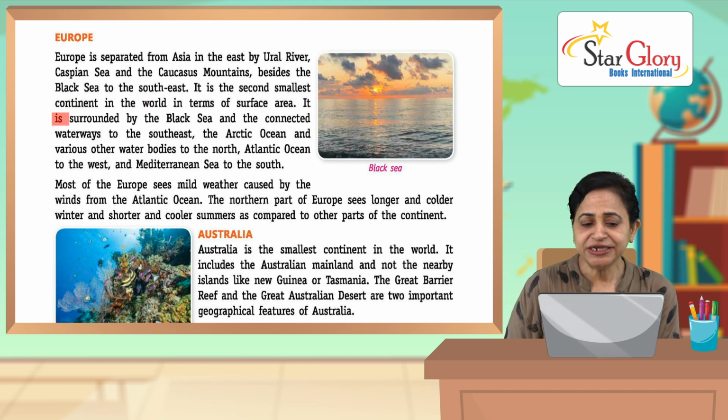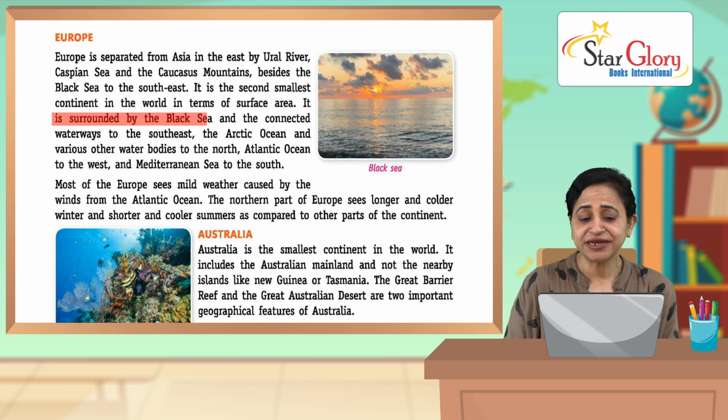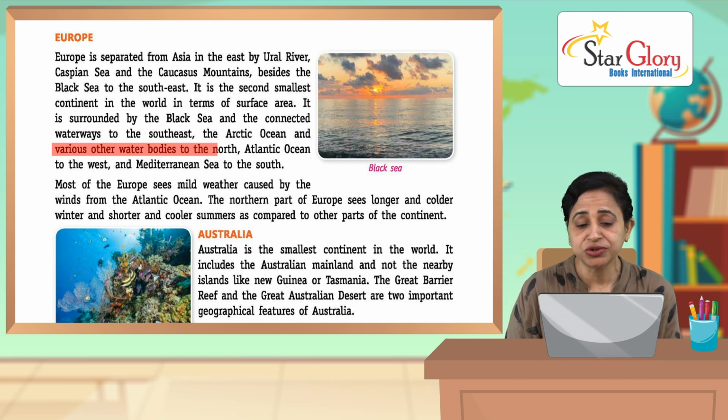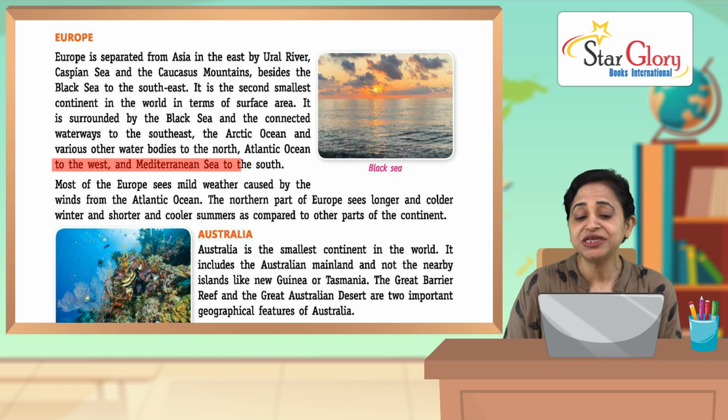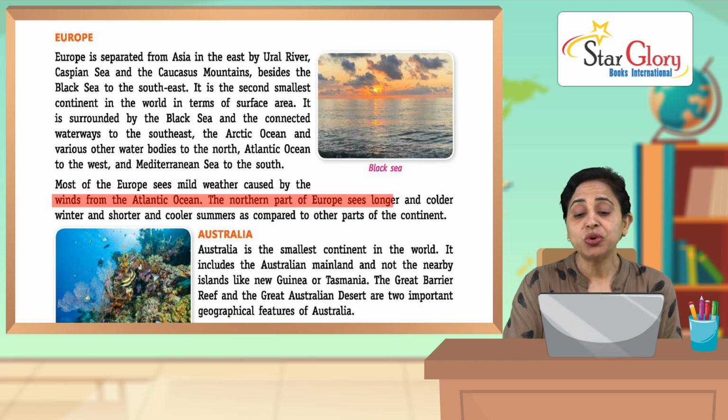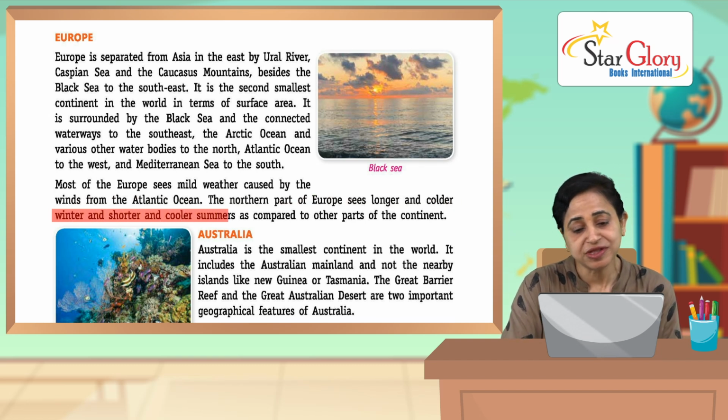area. It is surrounded by the Black Sea and the connected waterways to the southeast, the Arctic Ocean and various other water bodies to the north, the Atlantic Ocean to the west and the Mediterranean Sea to the south. Most of Europe sees mild weather caused by the winds from the Atlantic Ocean. The northern part of Europe sees longer and colder winters and shorter and cooler summers.